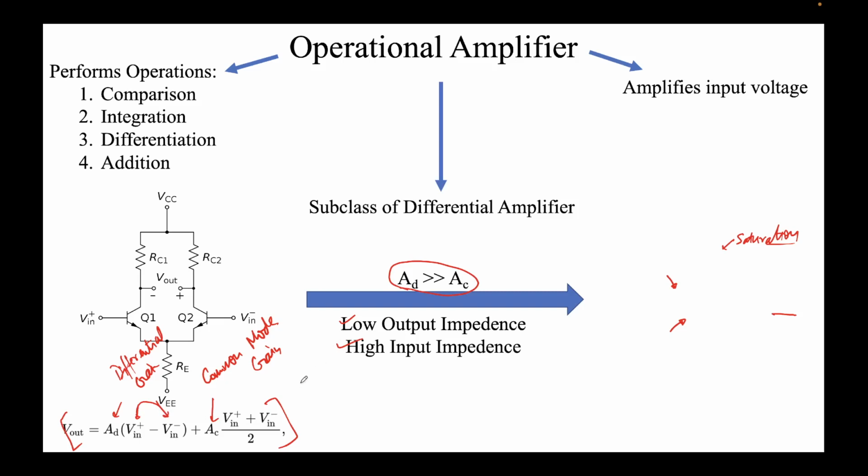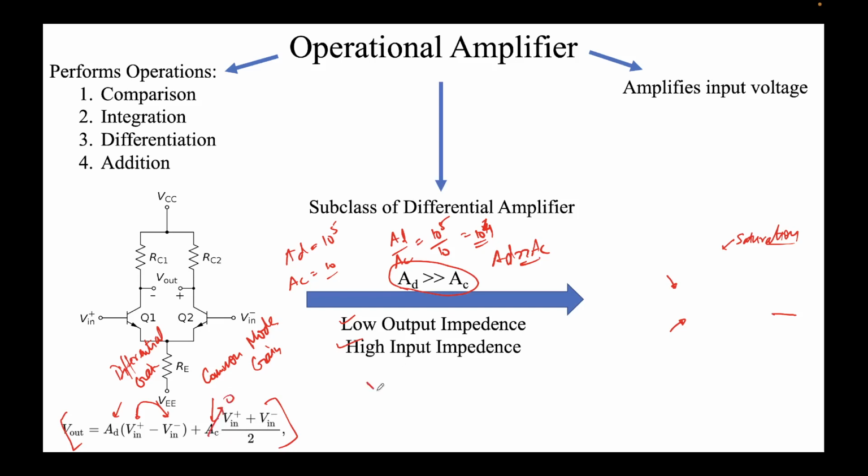For an op-amp, I told you, we get AD greater than AC. For a good op-amp, this condition is satisfied. This means, let's say AD is 10 to the power 5, while AC is only, let's say, 10. So what is AD upon AC? It is 10 to the power 5 upon 10, which is 10 to the power 4, a very high number. So we can simply say AD is greater than AC, and for all practical purposes we can neglect AC. So this term is neglected.